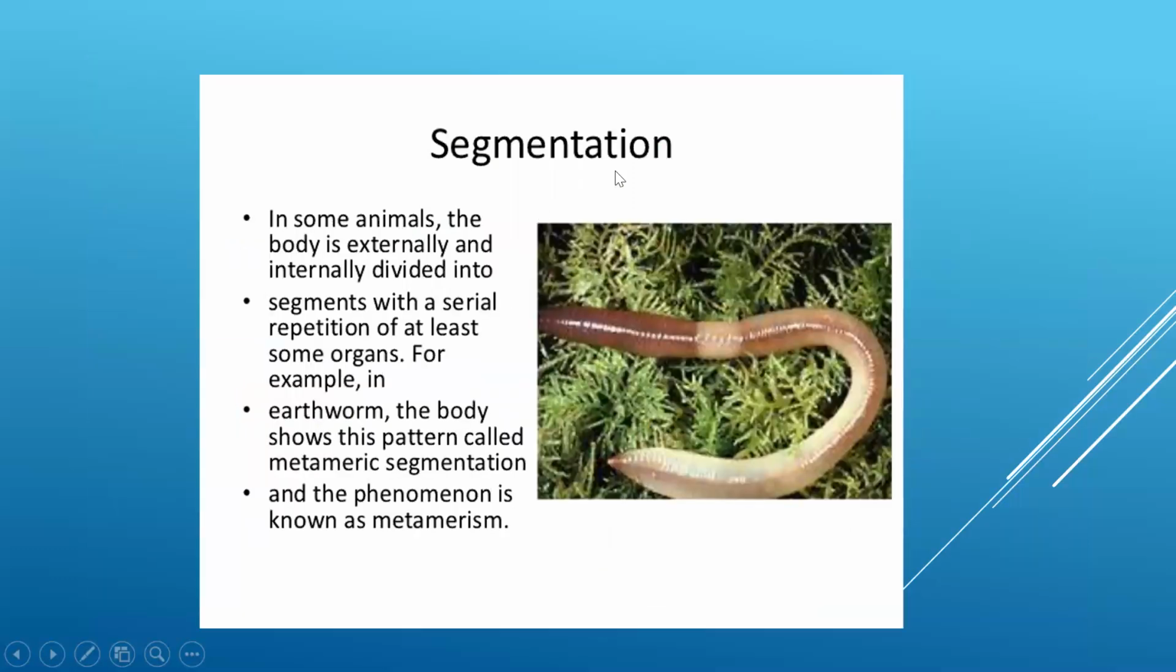Now coelom classification is done. The next characteristic is segmentation. In some animals, the body is externally and internally divided into segments with a serial repetition of at least some organs. For example, in earthworm. In earthworm, the body pattern is such that the segments are known as metamerically segmented. So this is known as metamerism.